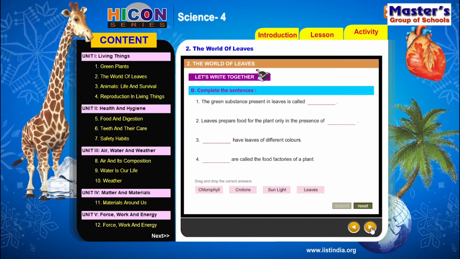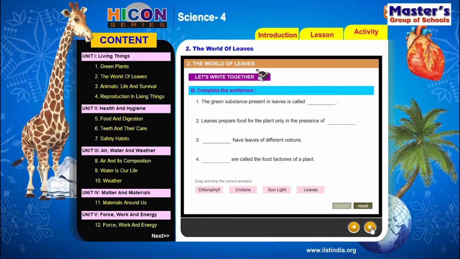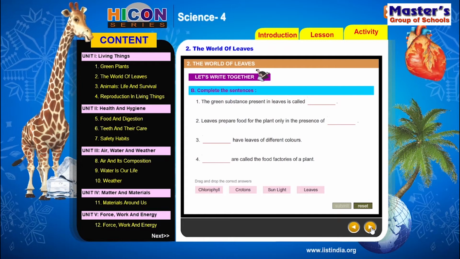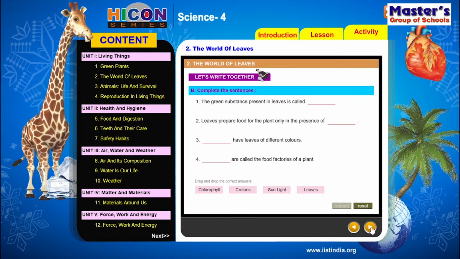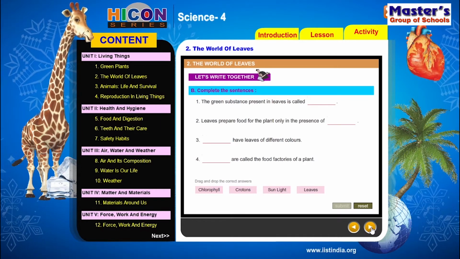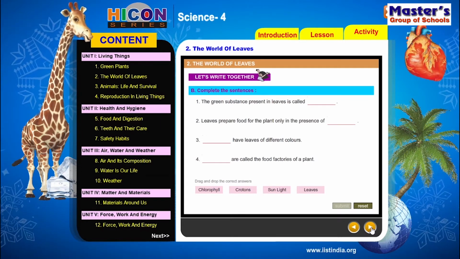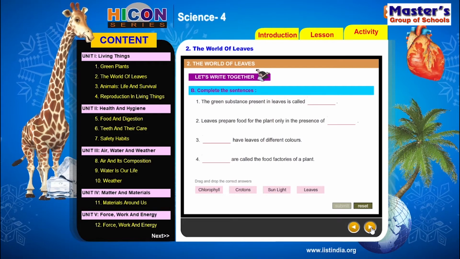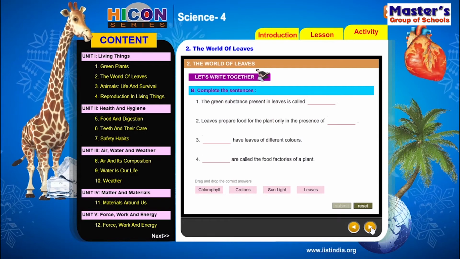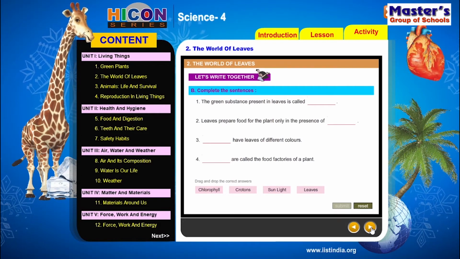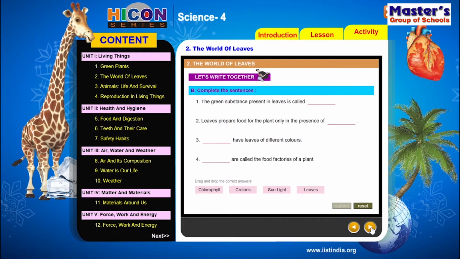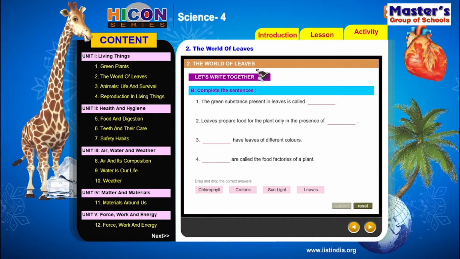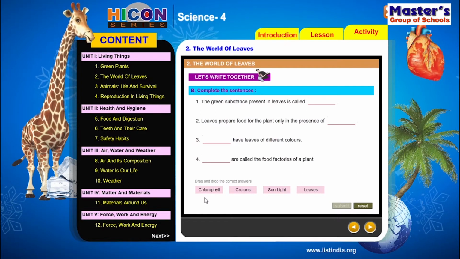So the first sentence is: the green substance present in leaves is called dash. So children, can you answer this blank? The green substance present in the leaves is called dash. Which substance causes green color for the leaves? Could you find that green color substance among the given 4 answers?